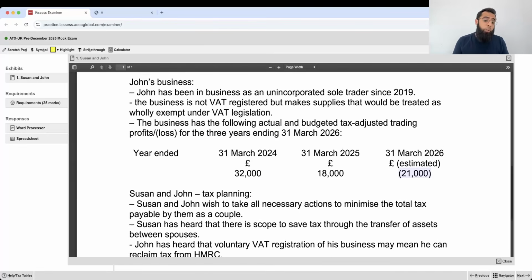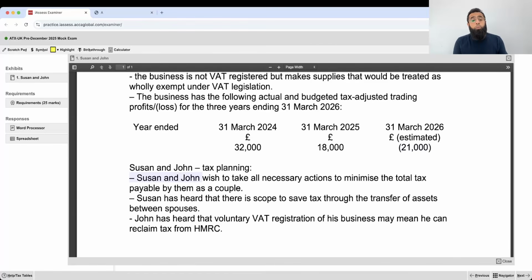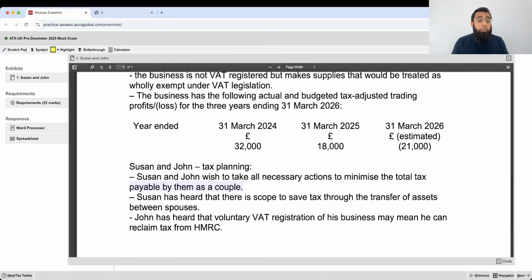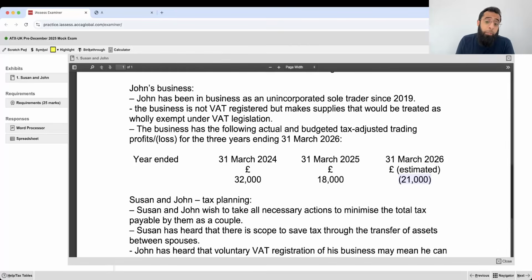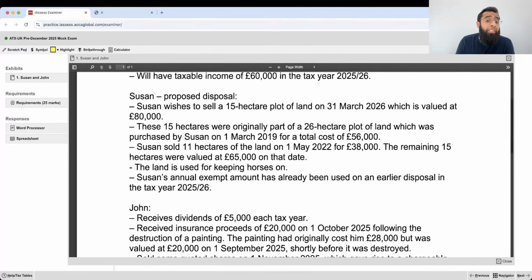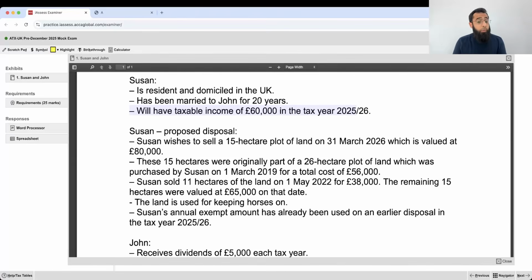Now, Suzanne and John tax plan. Suzanne and John wish to take all necessary actions to minimize the total tax payable by them as a couple. Suzanne has heard that there is a scope to save tax through the transfer of assets between the spouses. See, between the spouses, the assets are transferred at their cost. Okay. But since John has some trading loss, if he gets the gains, he can offset and get some saving. And apparently, John is also a basic rate taxpayer because his business is in loss, whereas Suzanne is a higher rate taxpayer, earning 60,000.